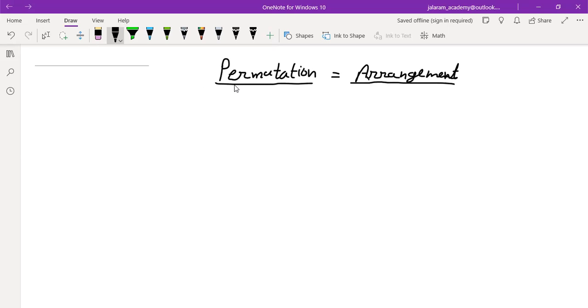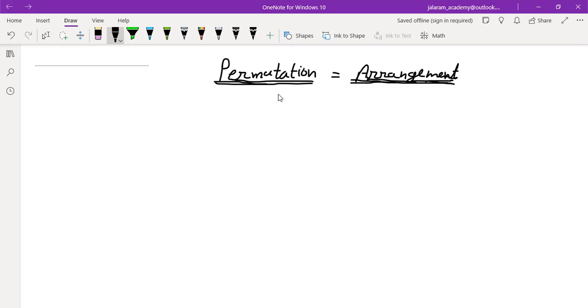But always remember, we are not actually starting this topic today. Permutation means arranging the data, arranging the objects, arranging the persons in groups, in columns, in rows, or in a circle, along a line.